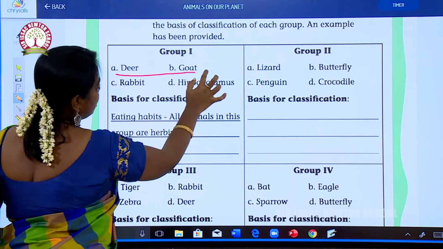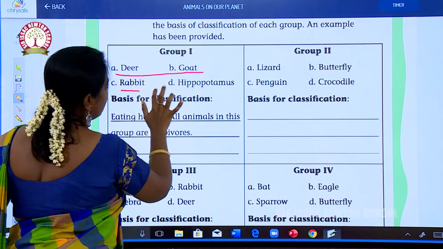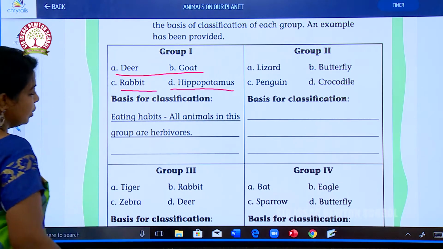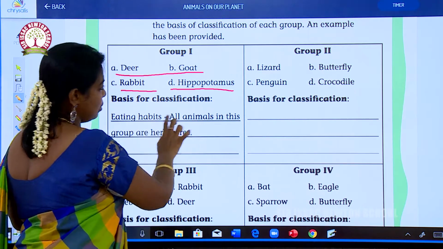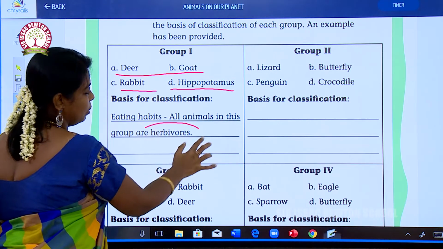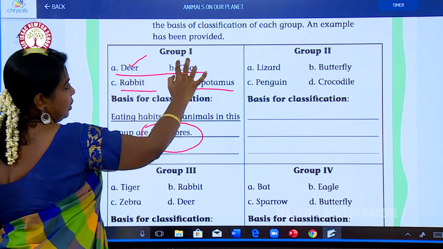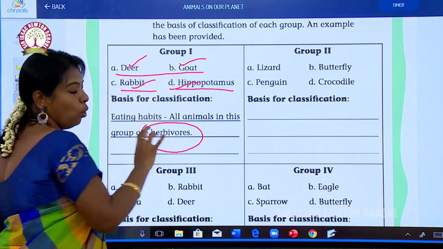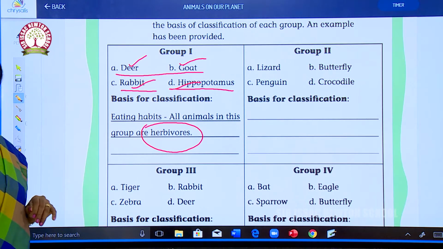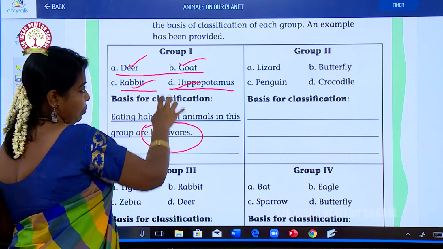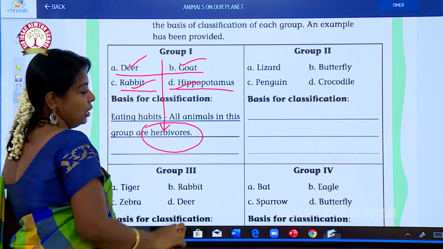Deer, goat, rabbit, hippopotamus. Okay. Group 2, eating habits. All animals in this group are herbivorous. Yes, deer, goat, rabbit and hippo all eat only plants. So, they are given under this classification: herbivores.